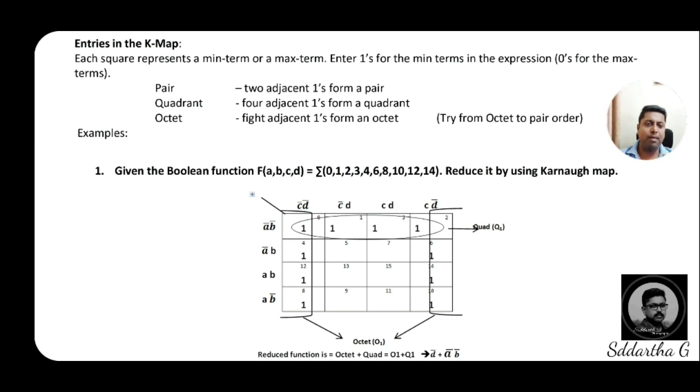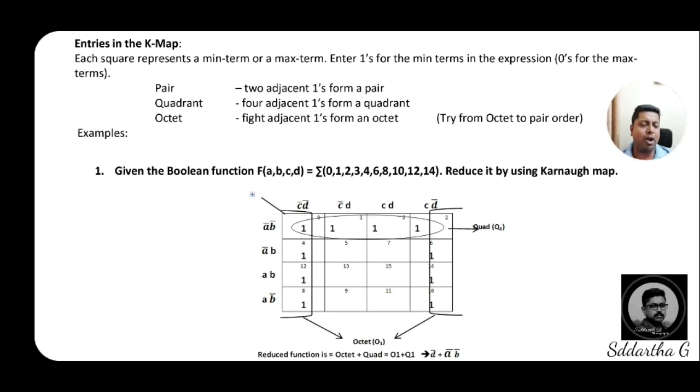If this problem is related to minterms, how will you come to know whether the given problem is minterm or maxterm? In a previous class we discussed, minterm means representation of SOP. SOP means in the form of sigma. In the problem we will mention whether it is a minterm expression or maxterm expression.